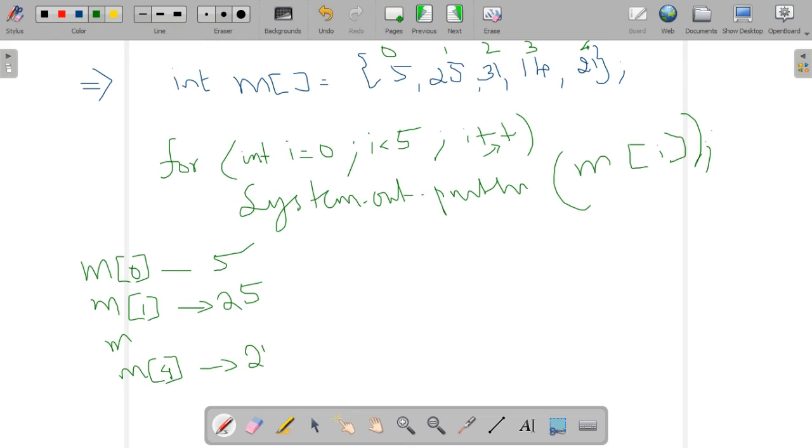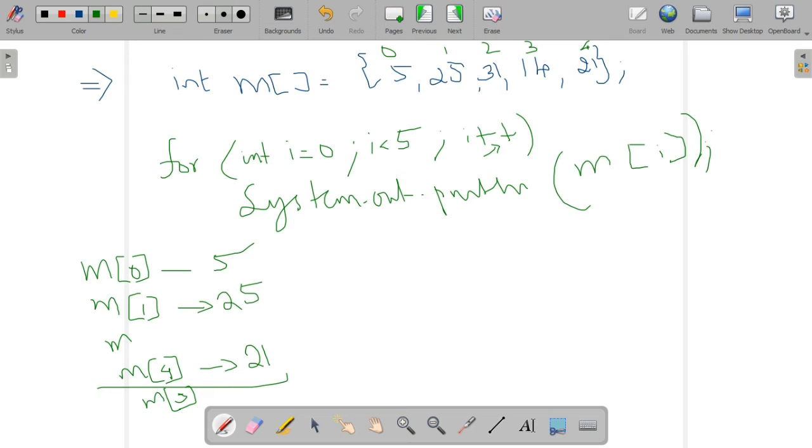The value 21 will print. Next again it will go M of 5, and it will check the condition 5 less than 5. No, the condition is false. That's why it will come out of the loop. So we will get the values 5, 25, 31, 14, 21. Like these values it can be printed.